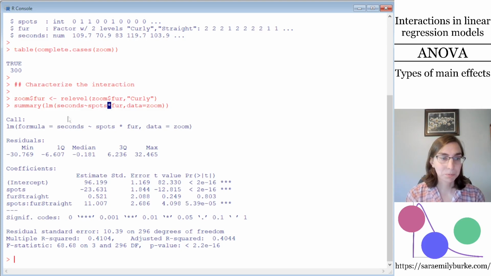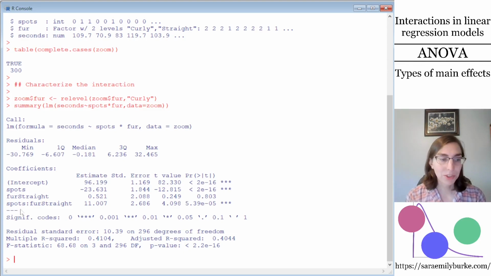And I'm plugging the result of this lm function call directly into summary because all I want for now is the summary table. But you could also store it as an object of its own right and plug that object in as the first argument to summary.